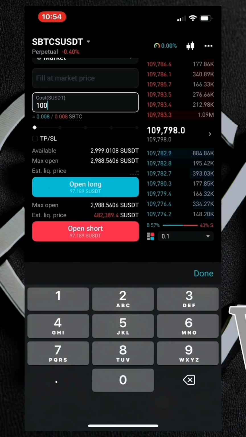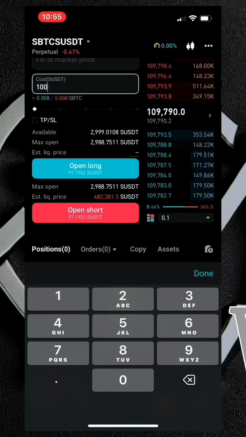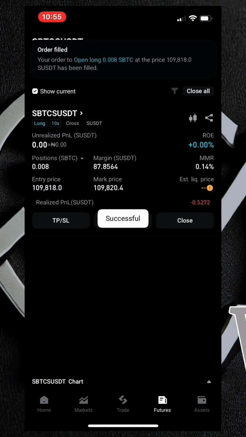And then once you put it, you come over here and set your take profit and stop loss. But for now, we are not doing that because we want to set multiple take profits. So next thing, just go ahead and open either long or short. But let's say for this video, I want to use open long. And just like that, we've entered the trade.